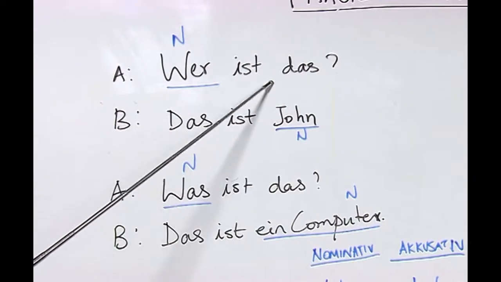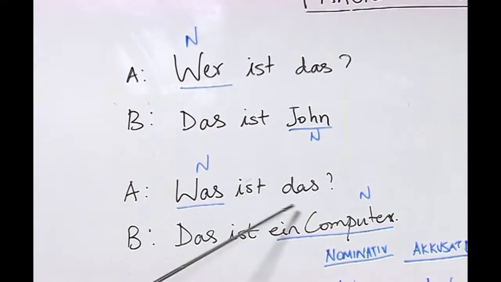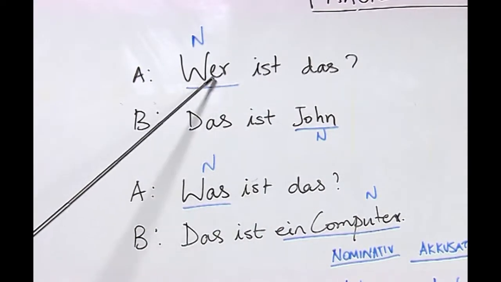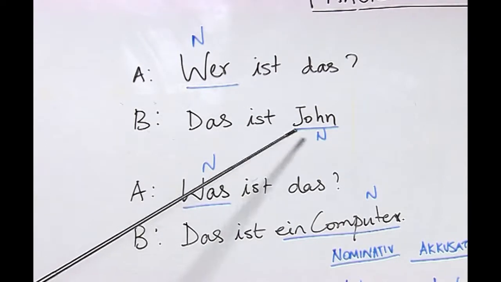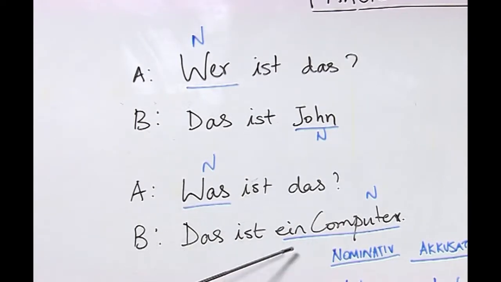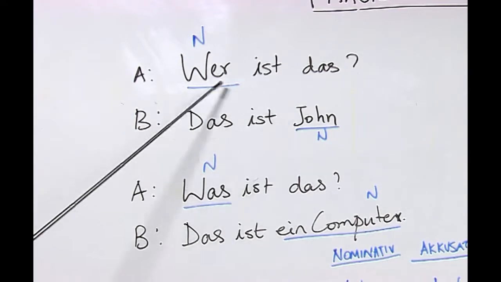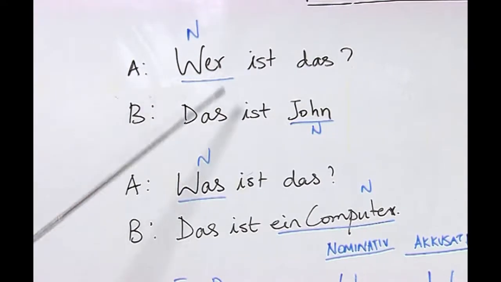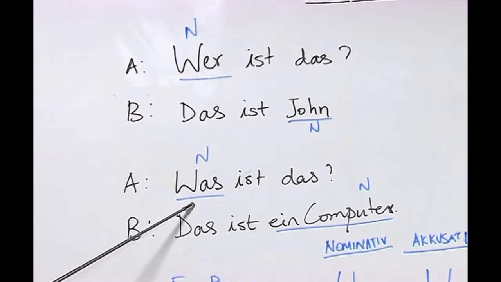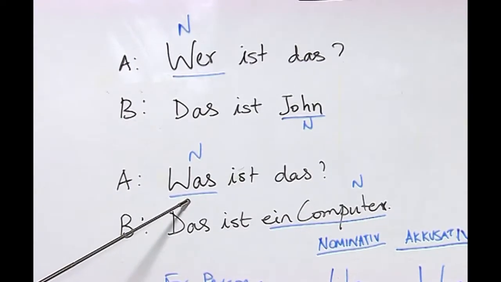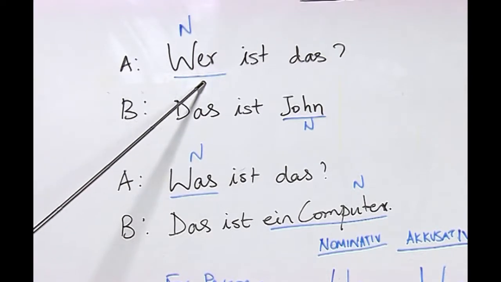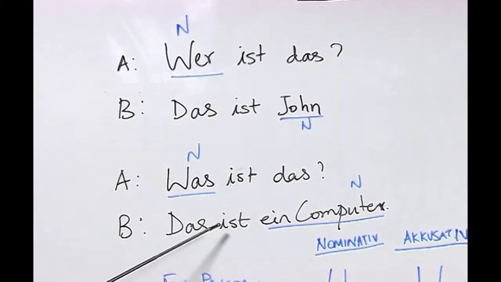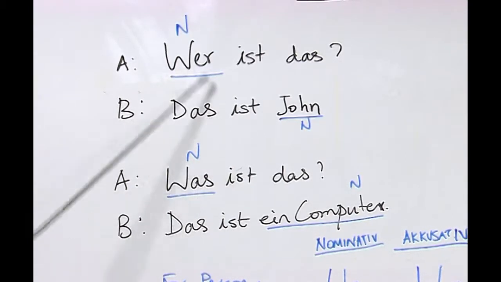So, for the question wer ist das? Das ist John. Was ist das? Das ist ein Computer. So, you might ask why for this question with wer the answer is John, and for the question with was the answer is ein Computer. Well, the wer here is always used for persons in nominative, and was is always used for objects, that means for non-living things. That is why we have this form of the question. Wer ist das? Das ist John. Was ist das? Das ist ein Computer.